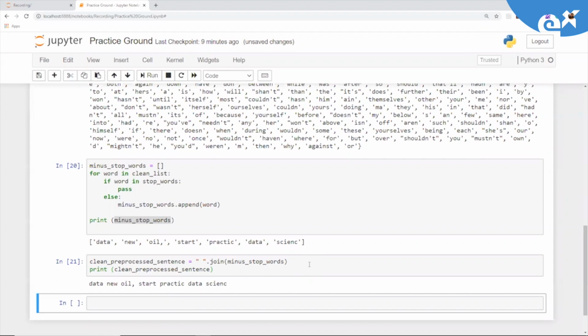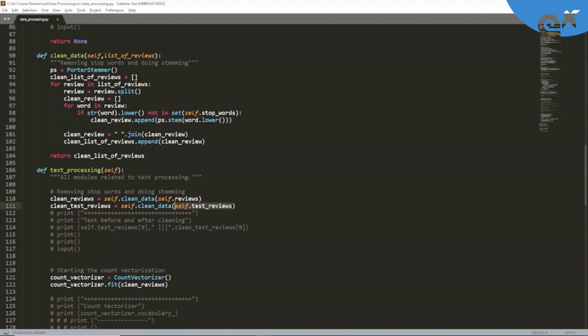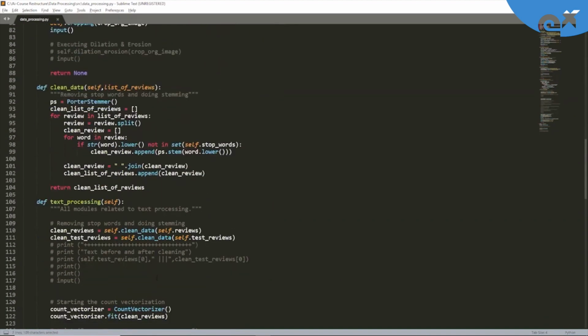Next, we will discuss how to vectorize. Okay, cool. So basically, what exactly we are doing? We are cleaning all the 4 sentences which are part of our train_reviews and the 2 sentences which are part of our test_reviews, right? You can see we have defined train_reviews here where we have 4 reviews in this list. And then we have 2 reviews which are part of our test_reviews. So let's go ahead and start the vectorization process.